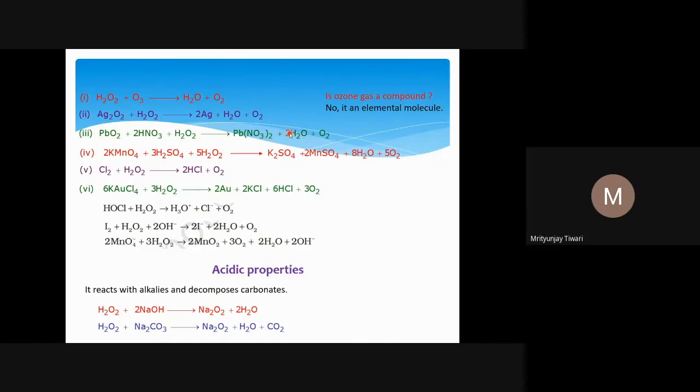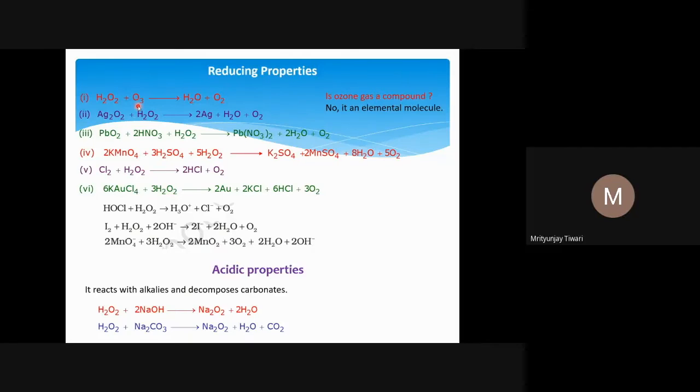Now let us see the reducing properties of H2O2 in alkaline and acidic solutions. First, when H2O2 reacts with ozone, it forms water plus oxygen. Now how is it reducing? First of all you should understand ozone. Is ozone a compound? It's not a compound, because only oxygen atoms are involved in forming this O3 molecule.